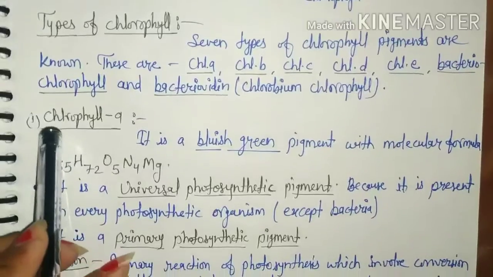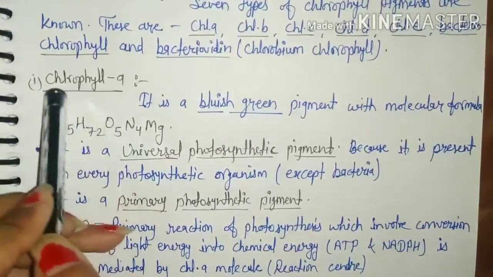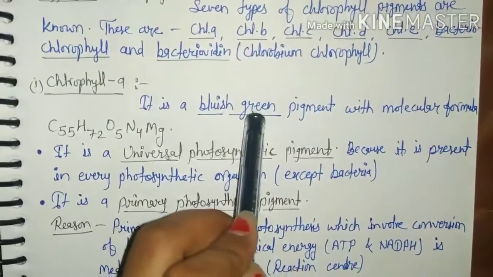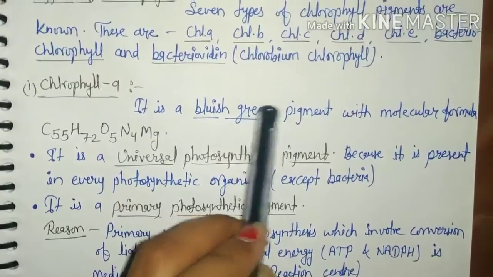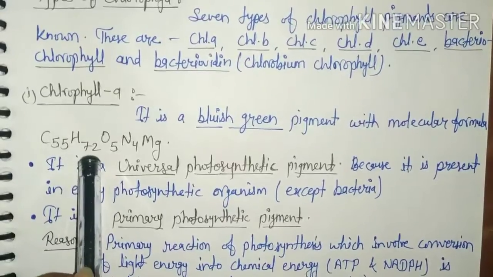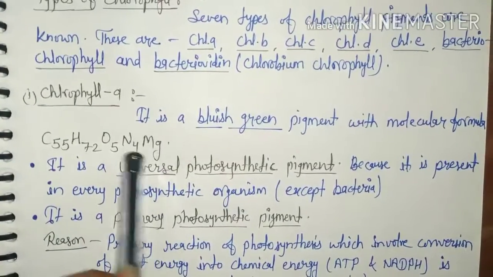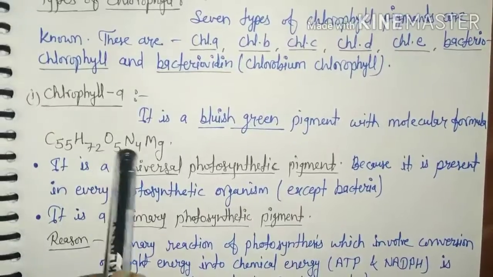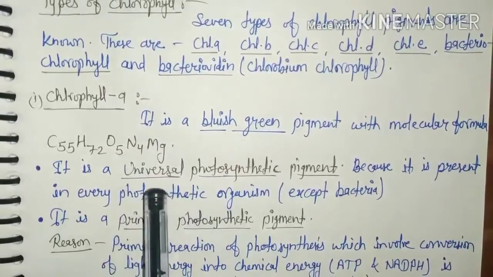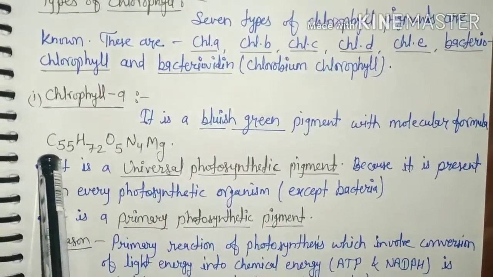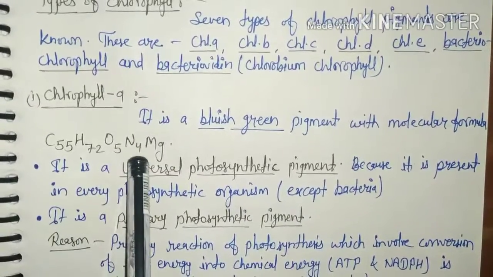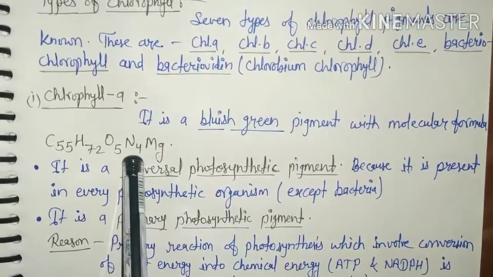Firstly, we will discuss about the chlorophyll A. It is a bluish green or bright green pigment with molecular formula C55H72O5N4Mg. और इस फॉर्मूले को अपन क्लोरोफिल ए के स्ट्रक्चर में देखेंगे. कार्बन 55, हाइड्रोजन 72, ऑक्सीजन 5, four nitrogen ring and magnesium element.